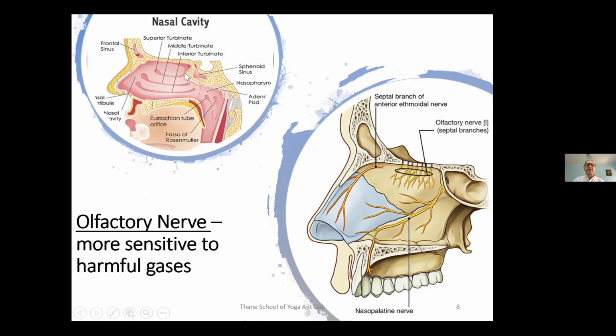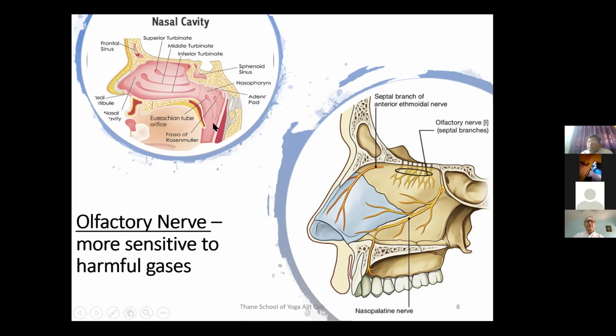So this is the nasal cavity, and below the nasal cavity there is a palate. The palate is the roof of the oral cavity and the base of the nasal cavity. So the palate divides the nasal cavity and the oral cavity. There are two parts of the palate. One part is called the hard palate. As you can see in this diagram, this is made up of bone. The back part of the palate is called the soft palate. It is made up only of muscle, so there is no bone inside the soft palate. The soft palate also has an important function to perform. Then, as you can see in this figure, there are adenoid glands.